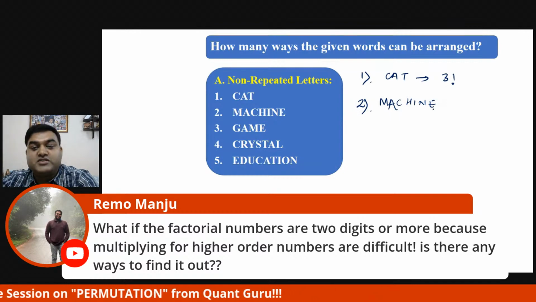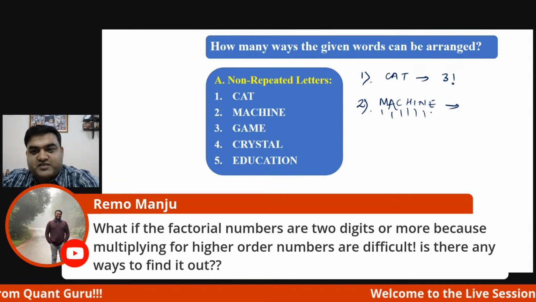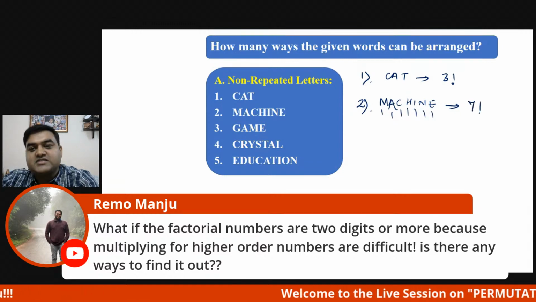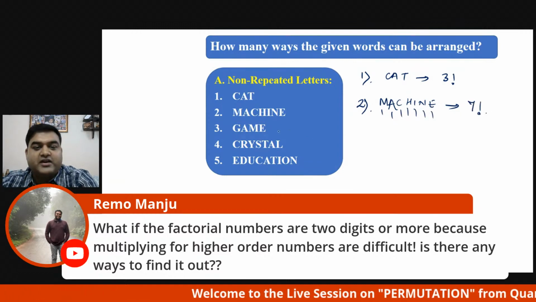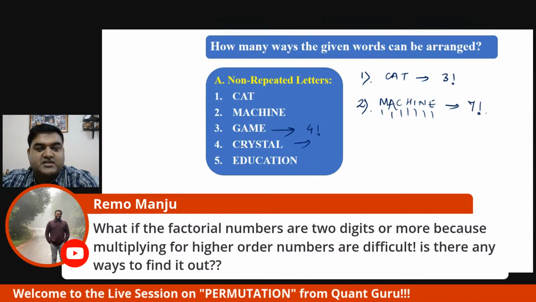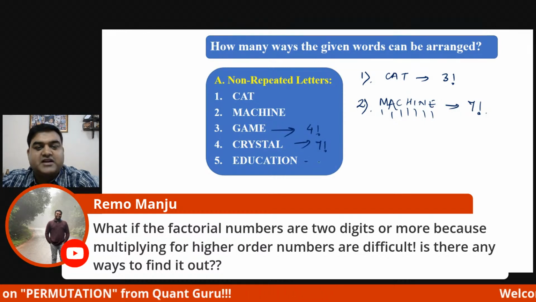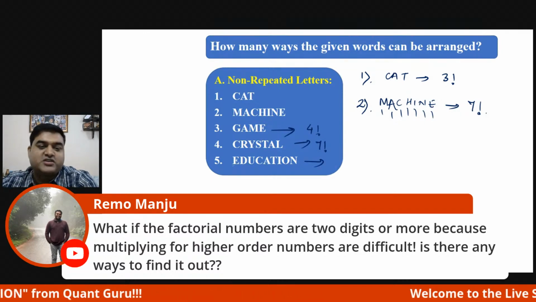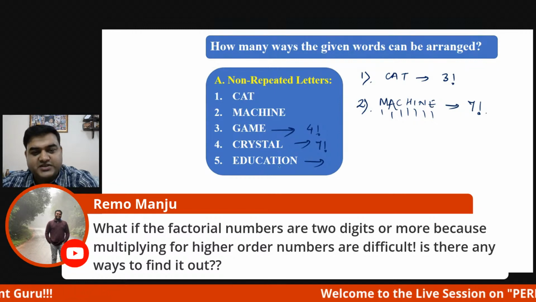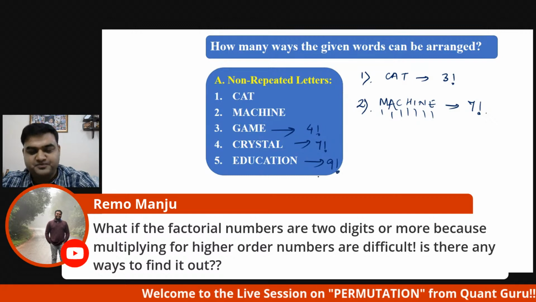We'll count 1, 2, 3, 4, 5, 6, 7. So the answer will be 7 factorial. Third one, game. So 4 factorial is the answer. Crystal, 1, 2, 3, 4, 5, 6, 7, so 7 factorial will be the answer. And the last one, education. 1, 2, 3, 4, 5, 6, 7, 8, 9, so 9 factorial will be the answer.